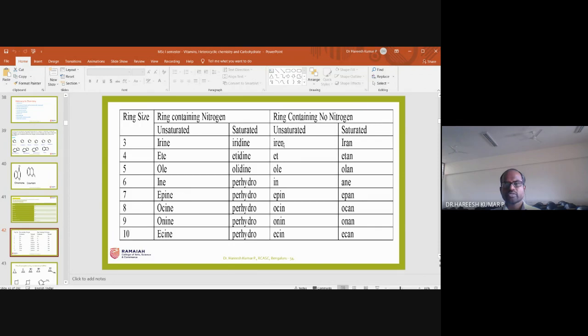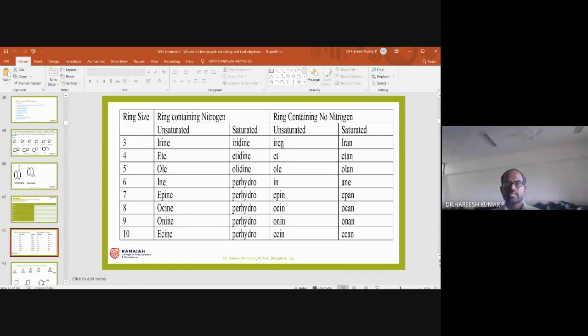Without nitrogen, it's a small difference. Here the terminal e is not there. For unsaturated: irene, irine, ete. Here, the terminal e is not there. Ethane, so ethane is the saturated one.